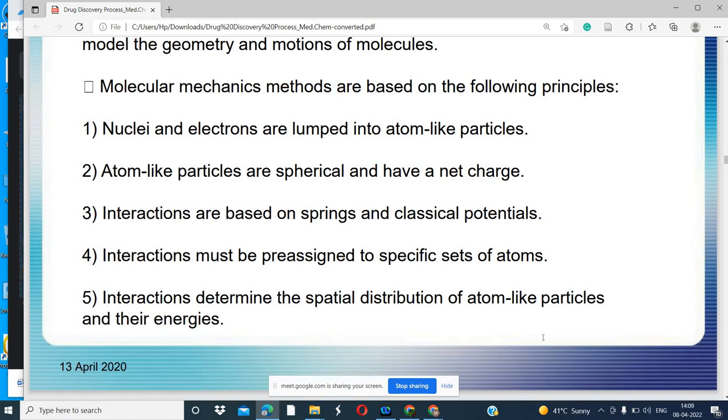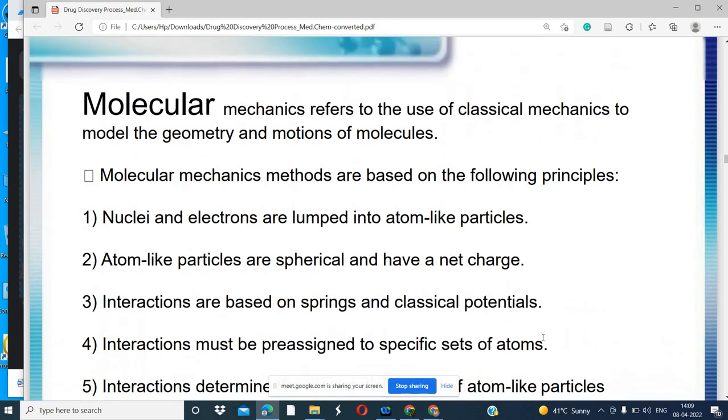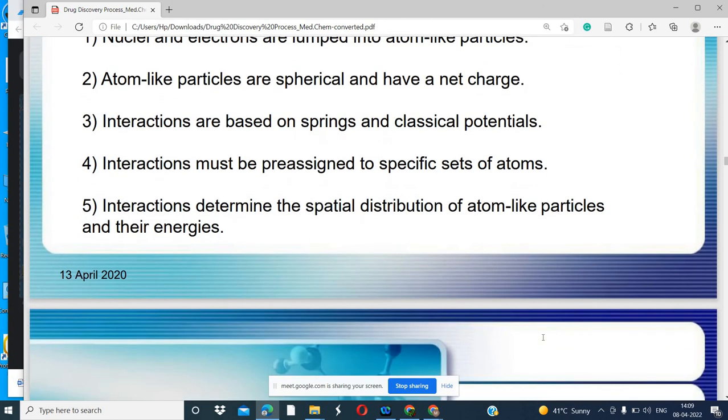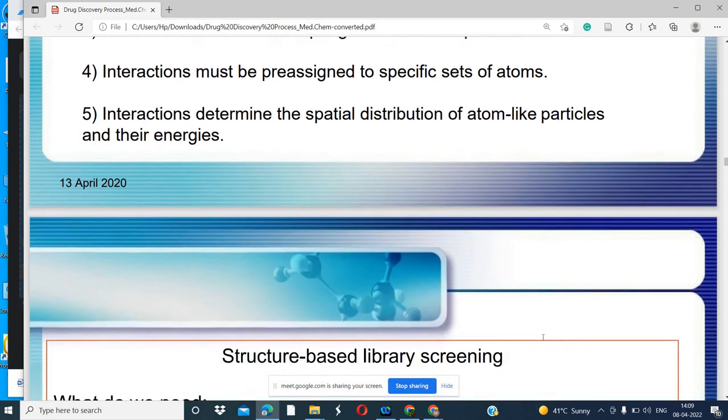NMR is also one method. If you want to analyze the structure in the computer, we need the help of classical mechanics, known as molecular mechanics also. In this, the time dependent behavior of the molecules is analyzed. Okay, and these are the properties that we take into account.